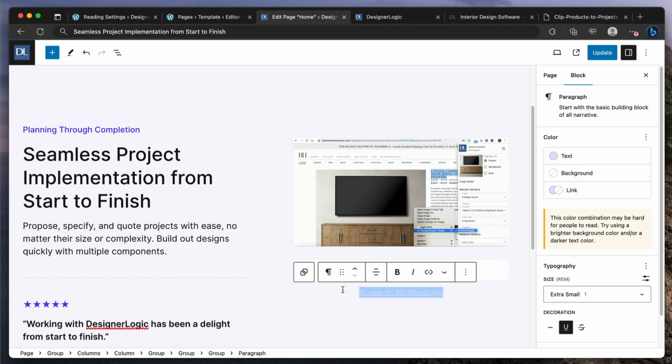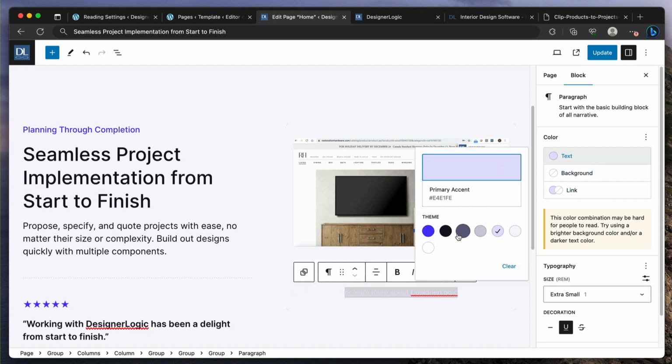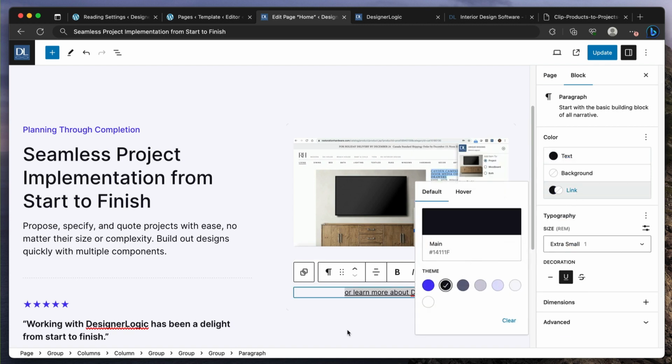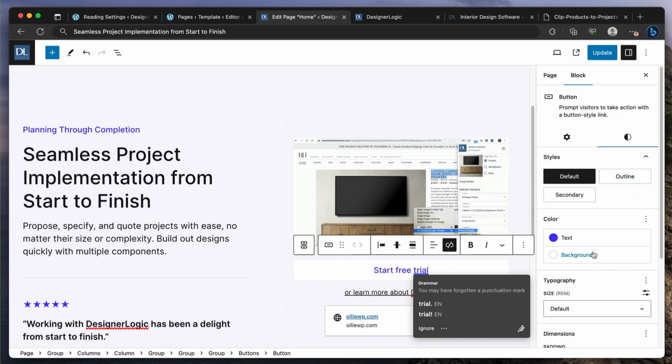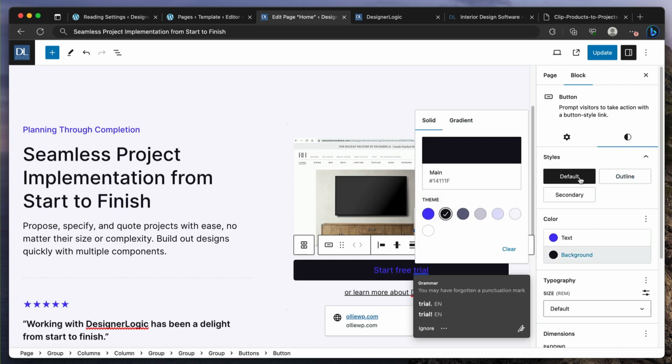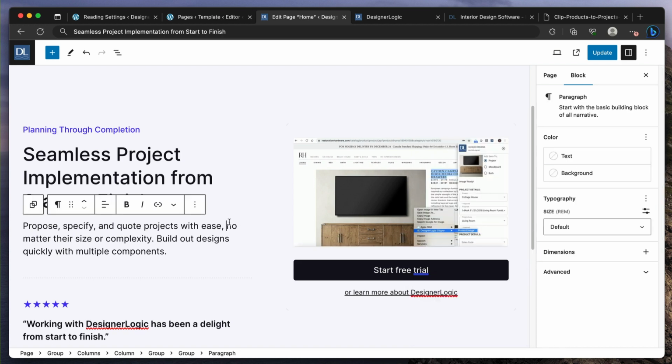This text, or learn more. And we can change, again, select it, just change the text. Link will, oh, this won't make sense. I have to change the link as well. There it is. And so this button, again, you can just click it. You can go here to styles. You can change the background color of the button as well. You can change the color of the text as well. And we can update.